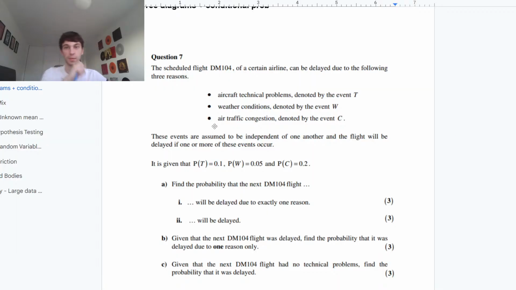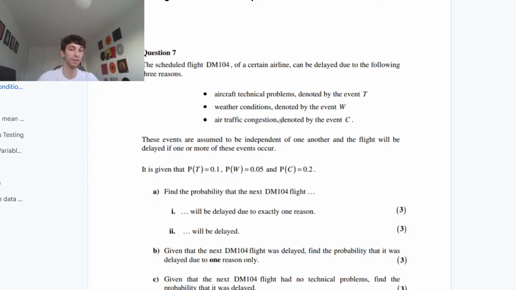Perfect. Okay. So next question is potentially tree diagrams. I'm going to show you don't have to use a tree diagram. We have a scheduled flight DM104 of a certain airline that can be delayed due to the following reasons. We can either have aircraft technical problems denoted by the event T, weather conditions denoted by W, and air traffic congestion denoted by the event C.